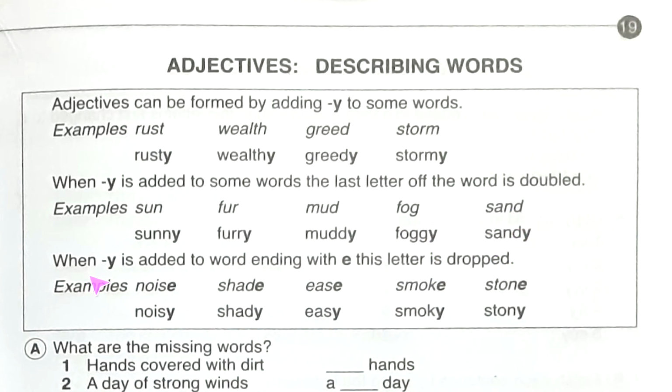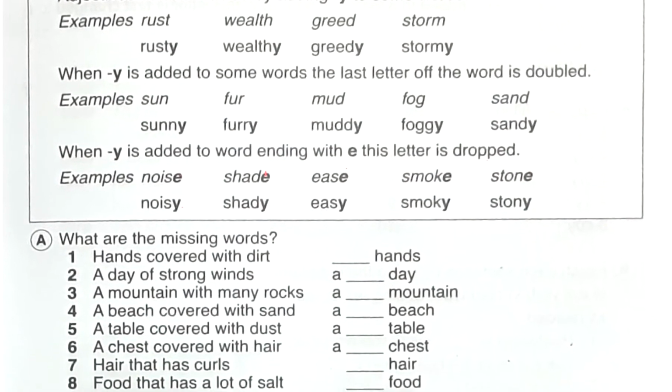Here is another rule: when y is added to a word ending with e, the e is dropped, like noise, noisy; shade, shady; ease, easy; smoke, smoky; stone, stony. The same thing happens here.